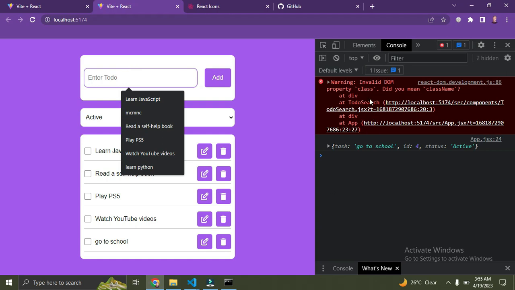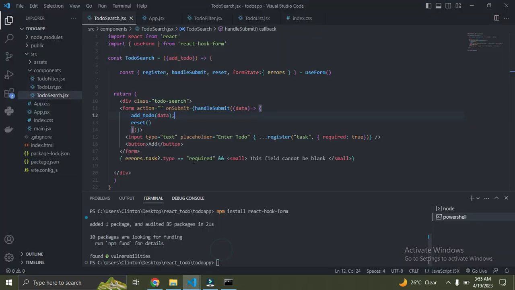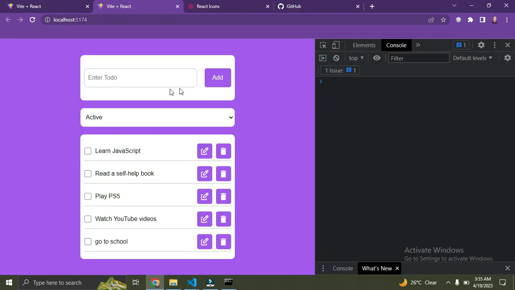If we check closely, we're having an error message. So let's go find where we have class and replace it with className. I think that's in the to-do search. If you check closely, change this to className. That's the only place we have it. Let's refresh. Everything is fine now.